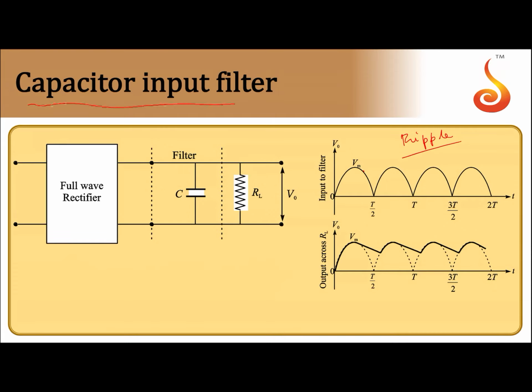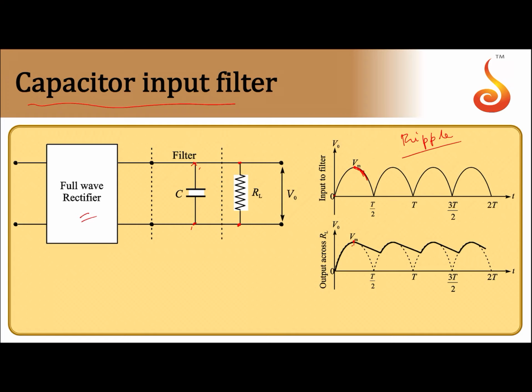What it does is reduce the variation of the output voltage with respect to time. So the full wave rectifier output is fed across the filter. This is the filter circuit. There will be a capacitor connected in parallel just before the load resistance. Now what happens when the positive half cycle starts, the voltage across this capacitor goes on increasing and the capacitor gets fully charged when it reaches the peak. After this, the voltage starts decreasing here. So when the voltage across the capacitor starts decreasing, the capacitor starts discharging. It was charged to the peak voltage, now the voltage across it is reduced, so it will start discharging.